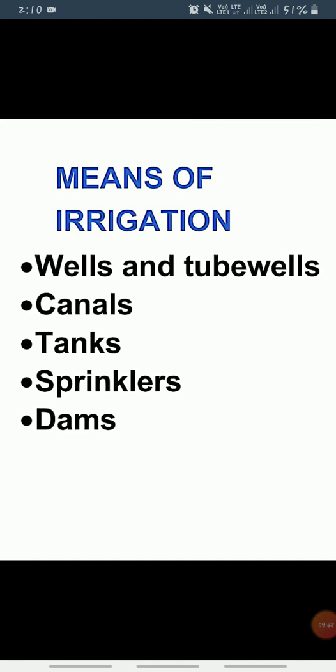So the stored water is taken to the fields through canals. और इस stored water को हम canals के through fields में पहुंचाते हैं. So a dam is called a multipurpose project. डैम को हम मल्टीपर्पज प्रोजेक्ट भी कहते हैं. Why? Because it is useful to us in many ways and some of them are: